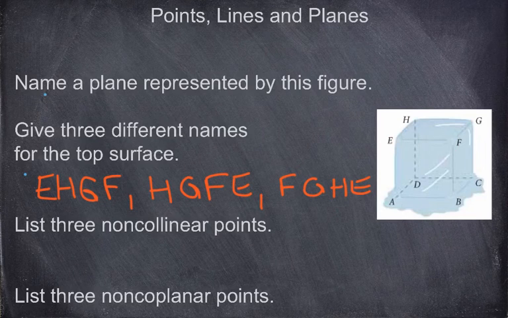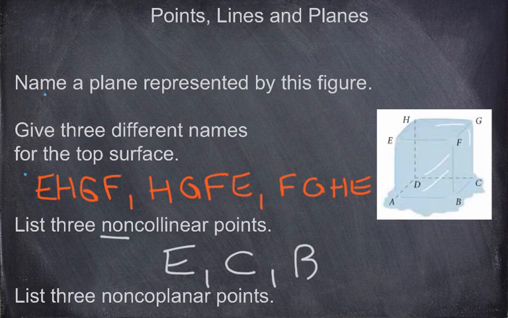Alright. Now, list 3 non-collinear points. Well, this will be easy. There's so many points to choose from. Again, keyword non-collinear. So, 3 points not on the same line. For example, I could say point E, point C. Those aren't on the same line. And point B. Those 3 are most definitely not on the same line.